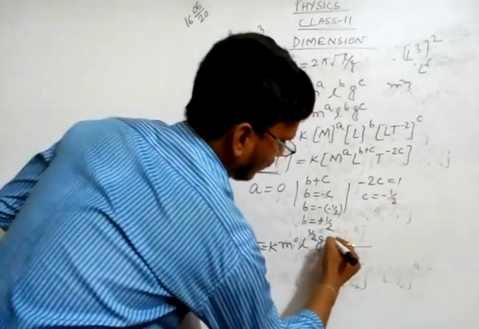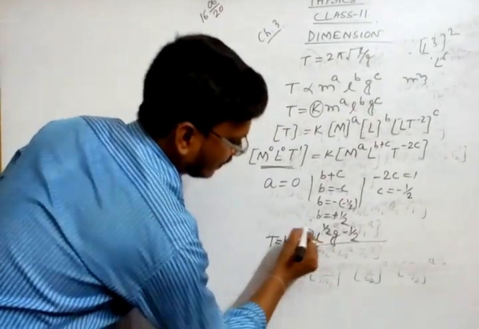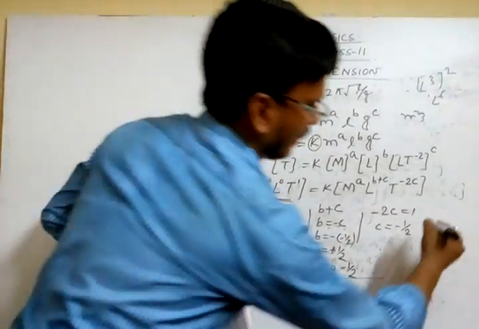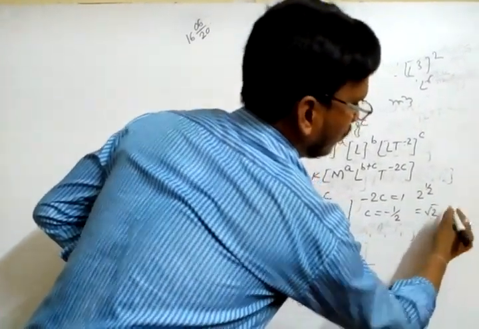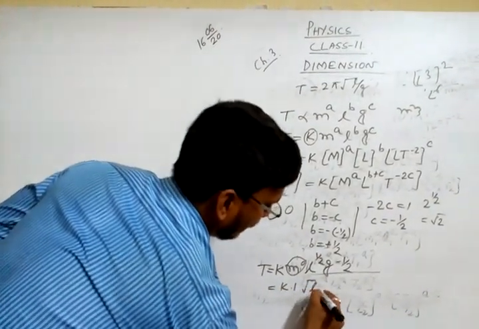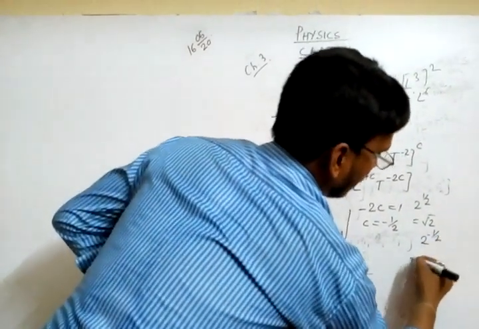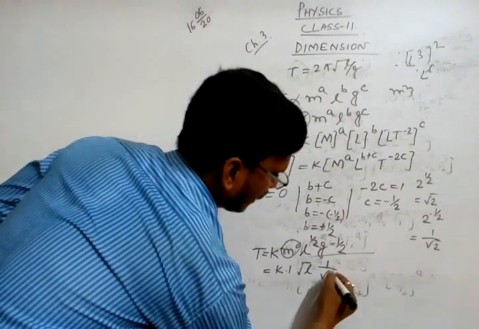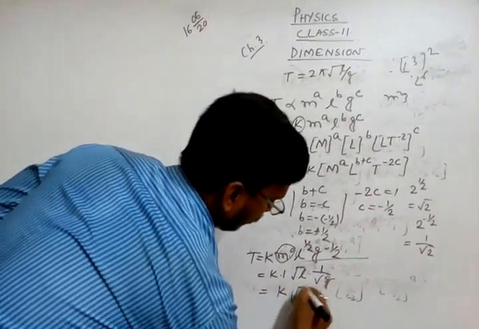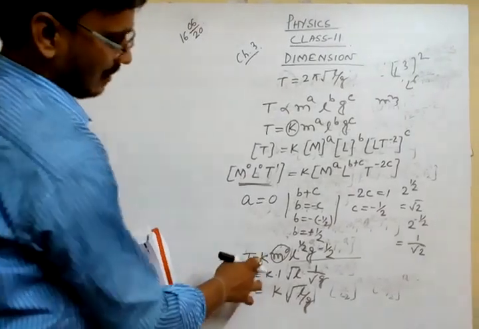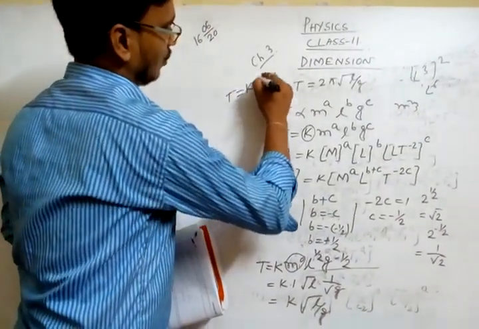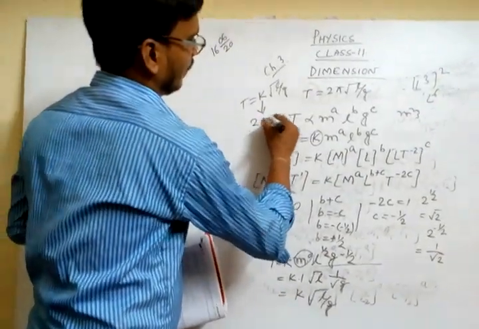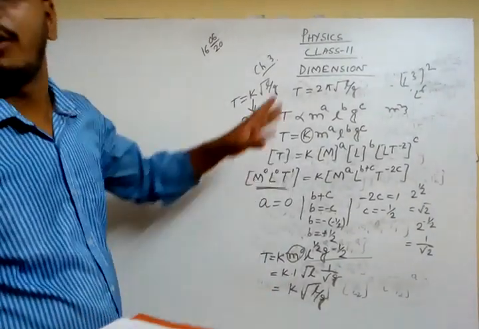That means minus half. So something to the power 0 means 1, so K into 1, L to the power half, 2 to the power half, that means root over 2. So L to the power half means root over L. 2 to the power minus half means 1 by root 2. Similarly, g to the power minus half means 1 by root g. So I can write here root over of L by g. So you can see the formula T equals a constant K root over L by g. That K constant, its value is 2 pi. So in this way we can solve all the equations.